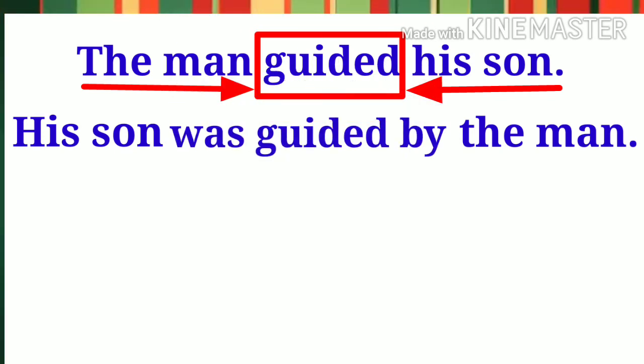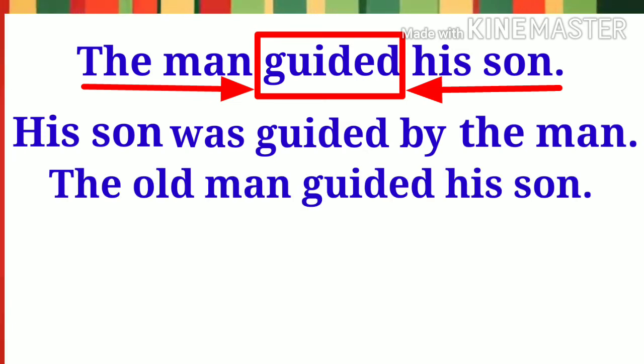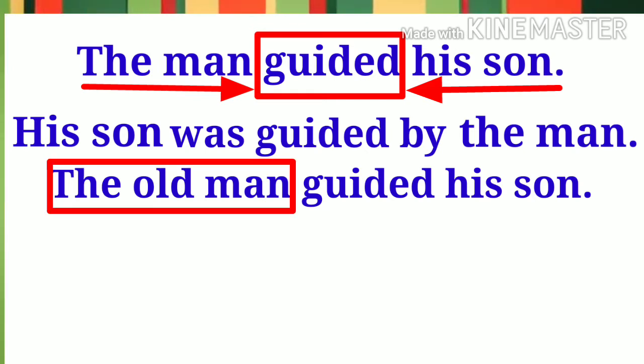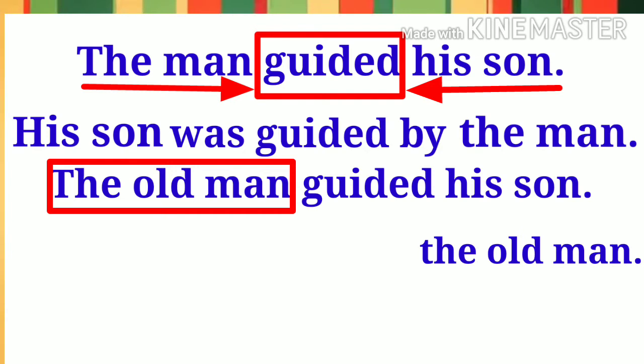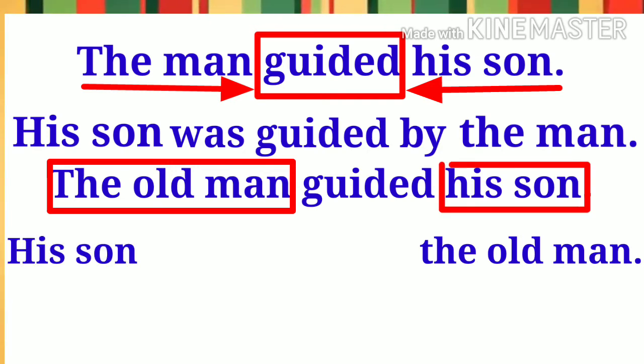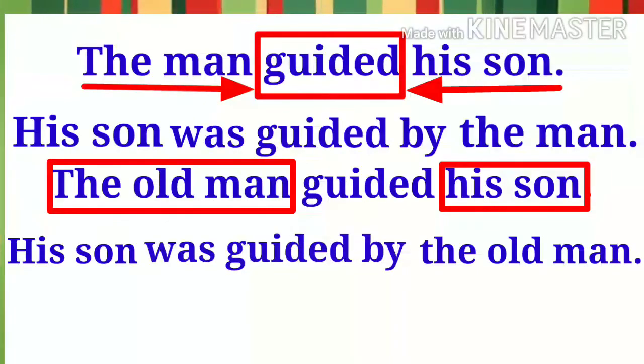This is how active voice is transformed into passive voice. In the same way, the sentence "The old man guided his son" will be transformed into passive voice. Here in this sentence, the old man is the subject, which should be placed at the end of the passive voice, and the object, his son, should be located at the beginning of the sentence.